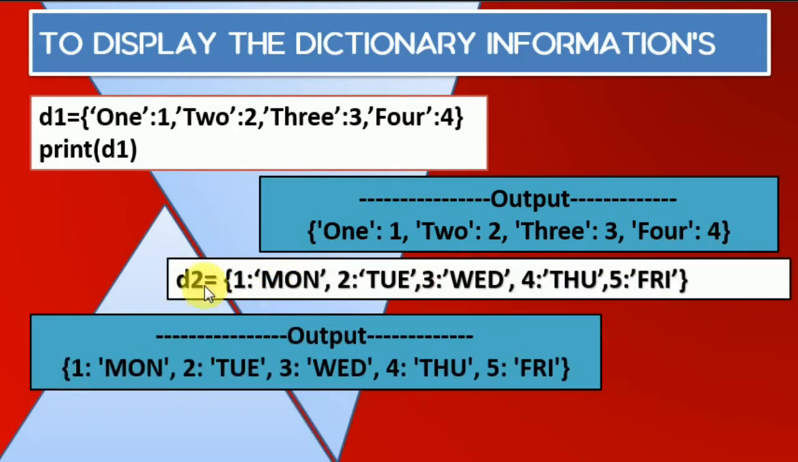Another example, if you want to display 1 Monday, 2 Tuesday, 3 Wednesday, 4 Thursday, 5 Friday, so again same thing, print d2, and this output is going to be displayed.